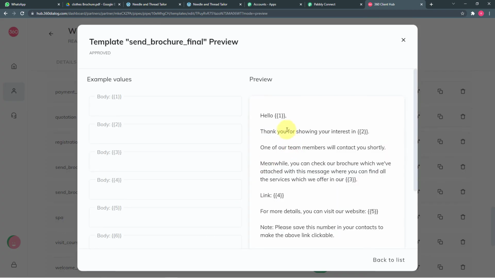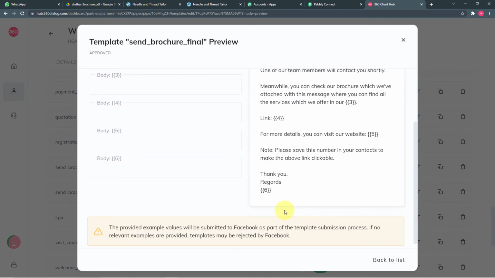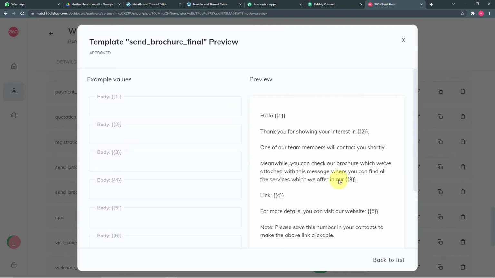Okay, so you can see in this message template, we have 1, 2, 3, 4, 5 and 6 in double curly braces. So these are the body fields of our message, or the variables we have in our message. You can see after hello, we are going to put the name of the person who has filled the form. That is going to change with every new lead or every new form submission.